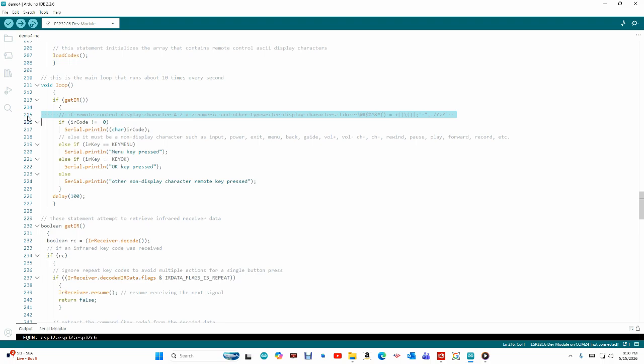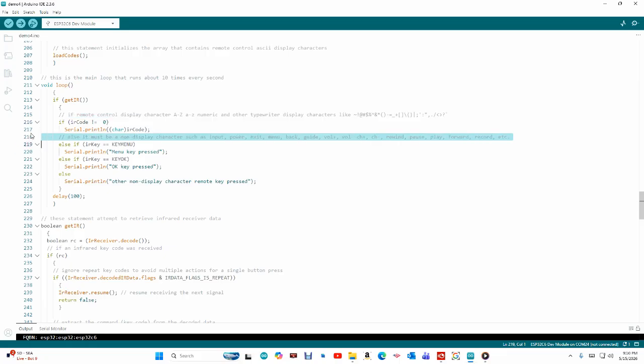If the remote control display character is A through Z, numeric, or other typewriter display characters like these shown here, it will display on the serial monitor. Otherwise, just for demonstration purposes, it'll let you know if you press the menu key on the remote or the OK button on the remote.